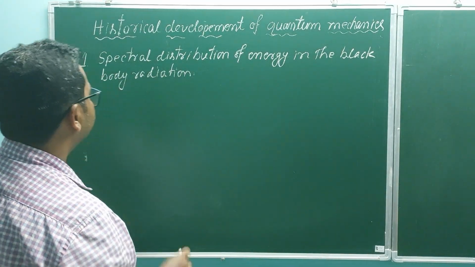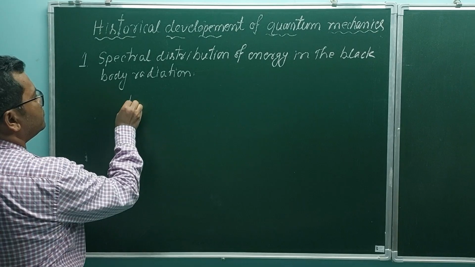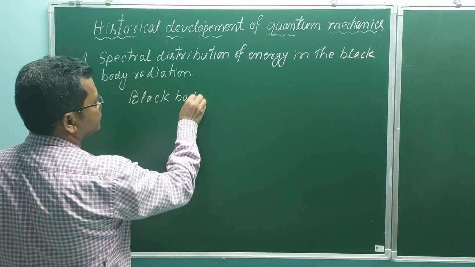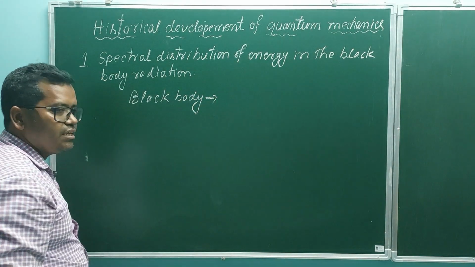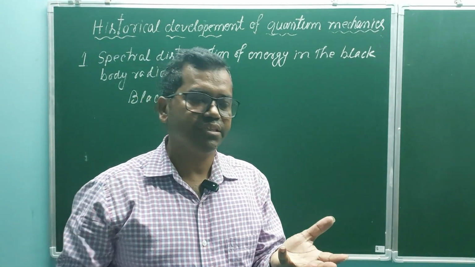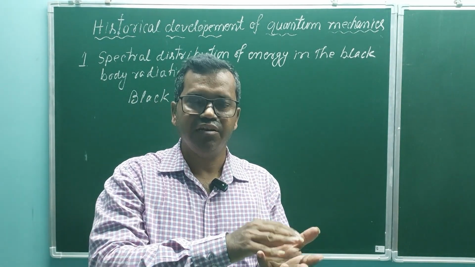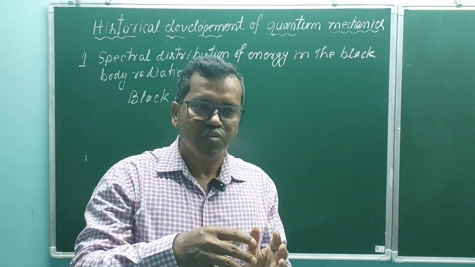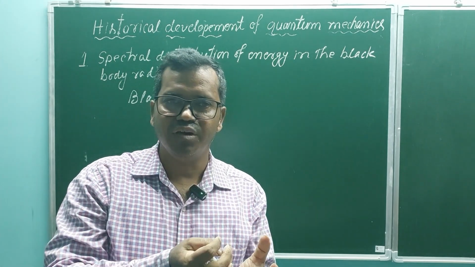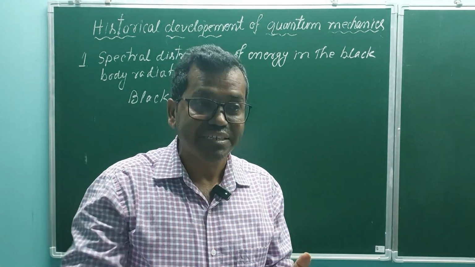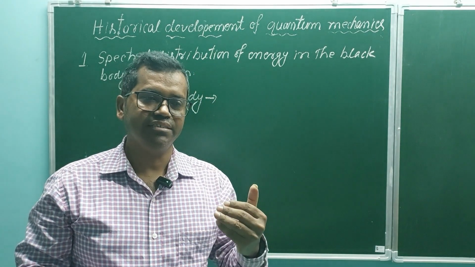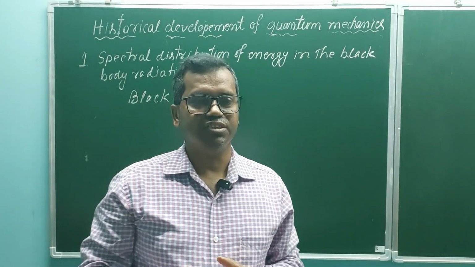Now, first question is, what is a blackbody? A body which absorbs all the radiation that falls upon it. And also we know Kirchhoff's law says that black bodies are not only good absorbers, but also good emitters. That means a blackbody can absorb radiation as well as emit radiation.